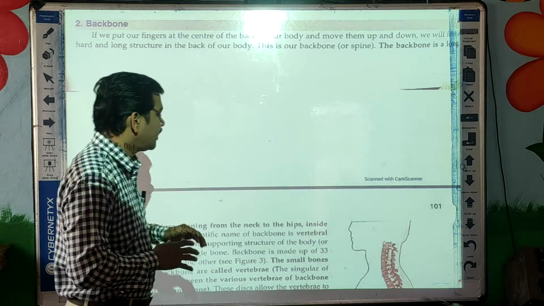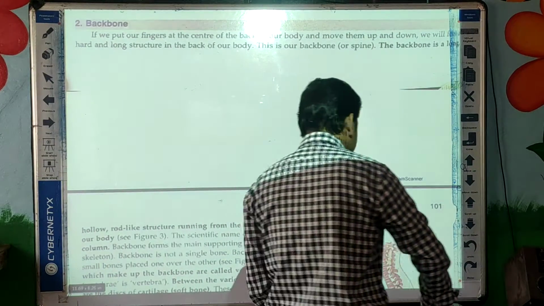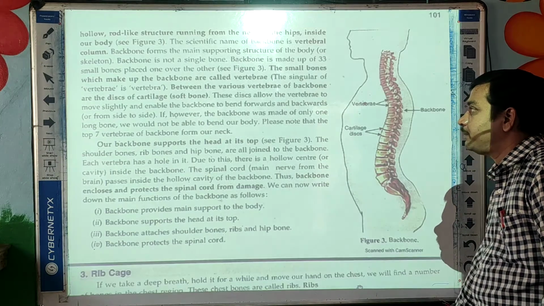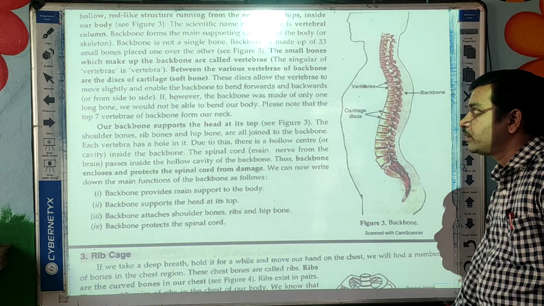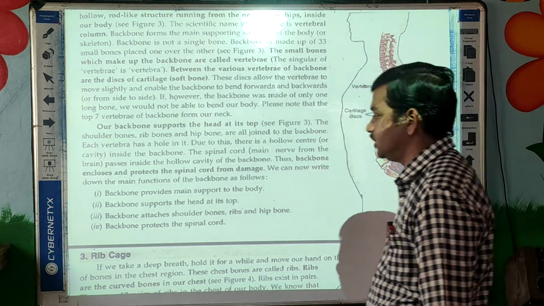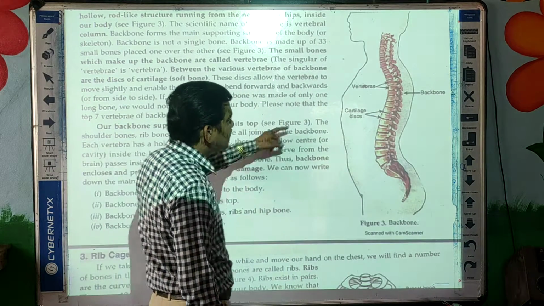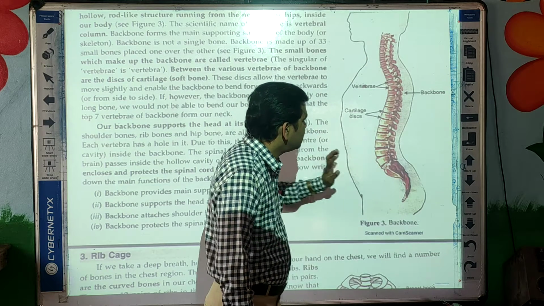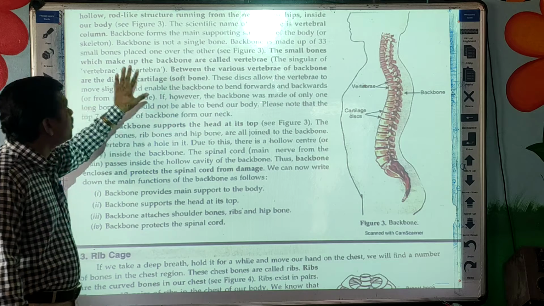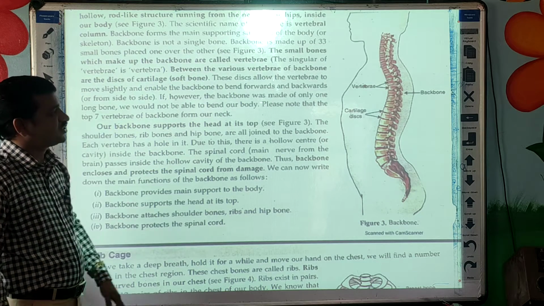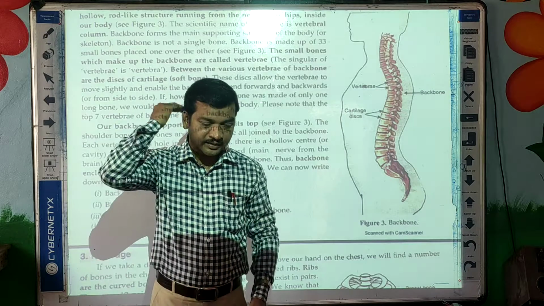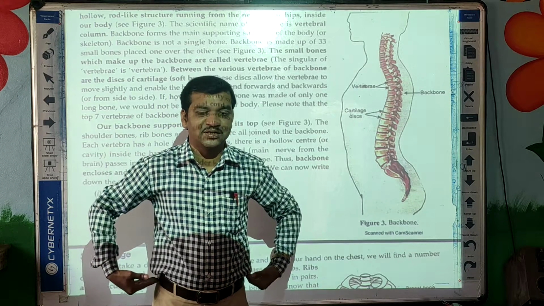Okay students, now if you want to see the structure of our backbone, the backbone is a hollow rod-like structure. See here, this is the structure of the backbone. It is a hollow long rod-like structure running from the neck to the hip region.